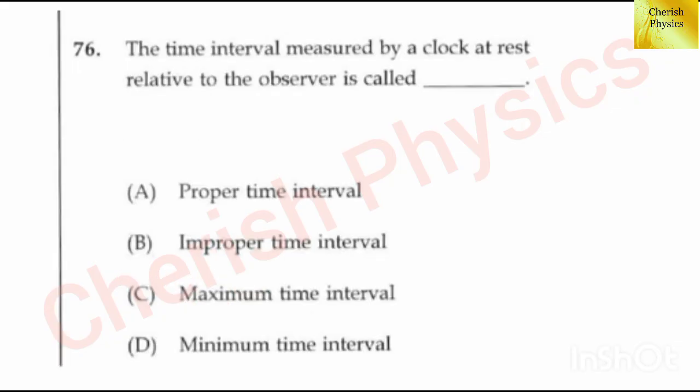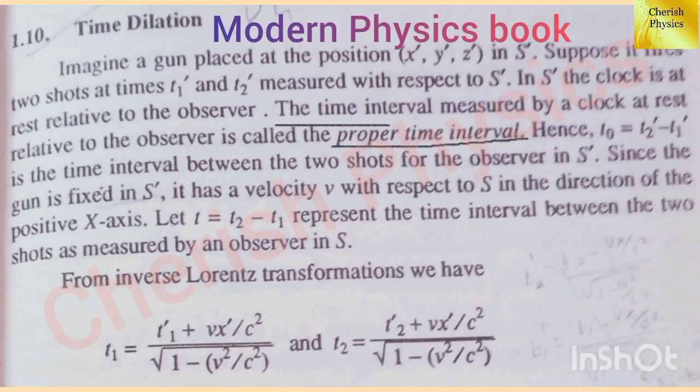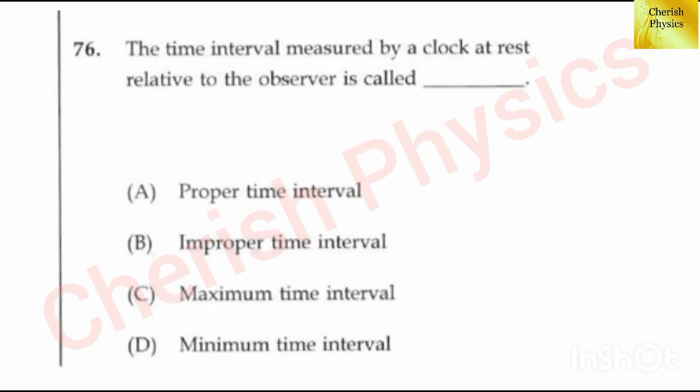Sixth question, the time interval measured by a clock at rest relative to the observer is called dash. The exact words are obtained from the modern physics book. Learn the book thoroughly. The answer is option A, proper time interval.